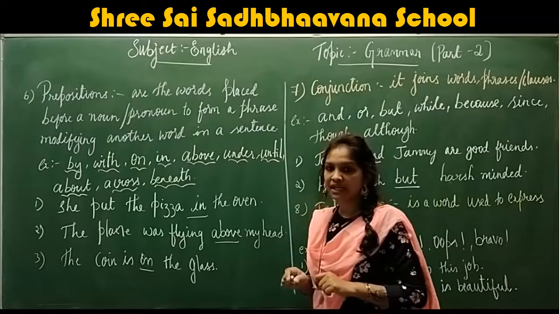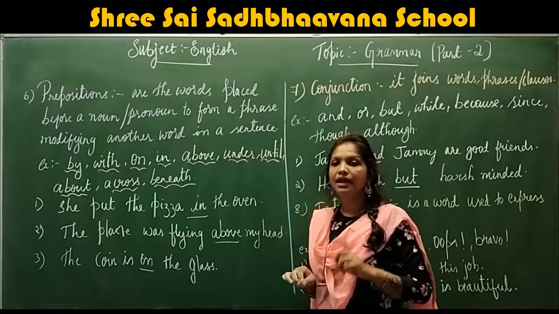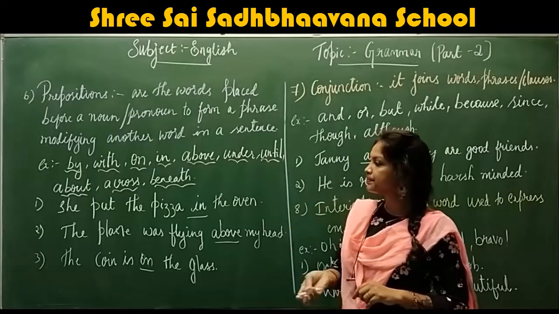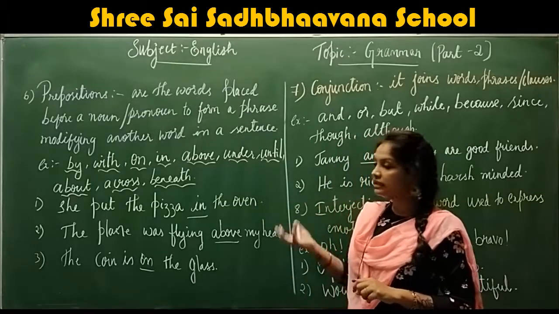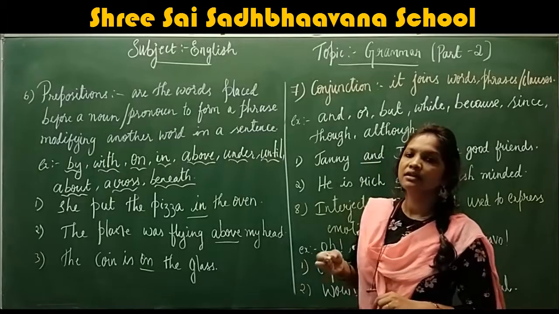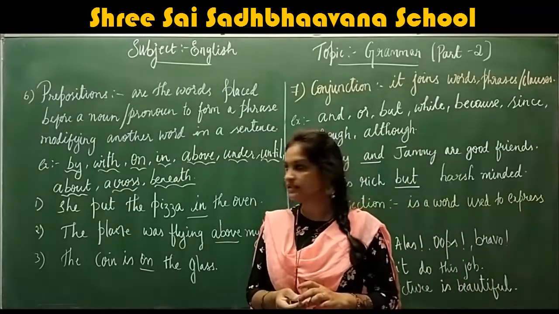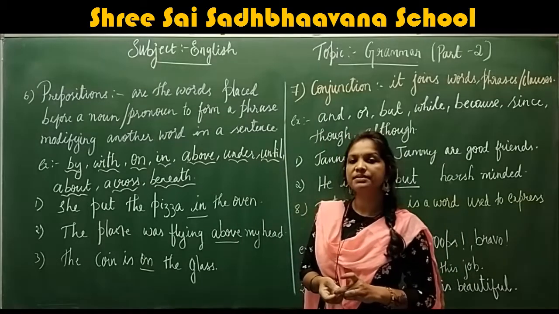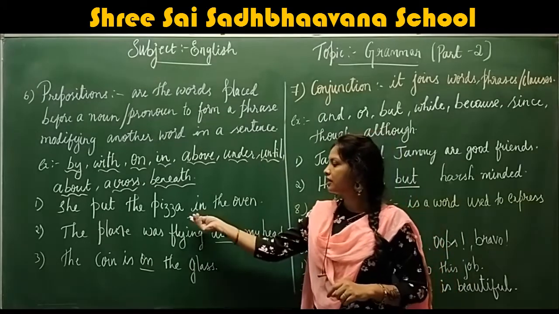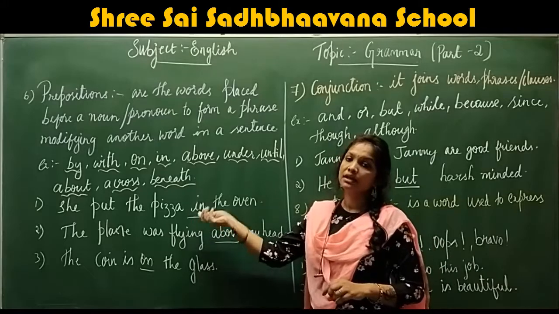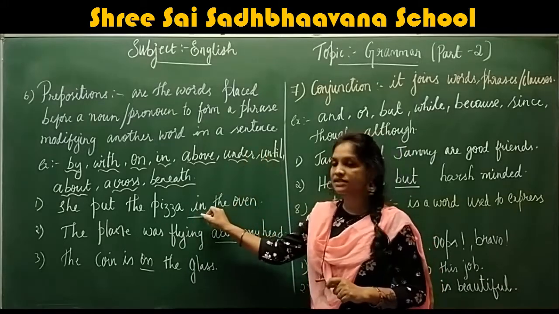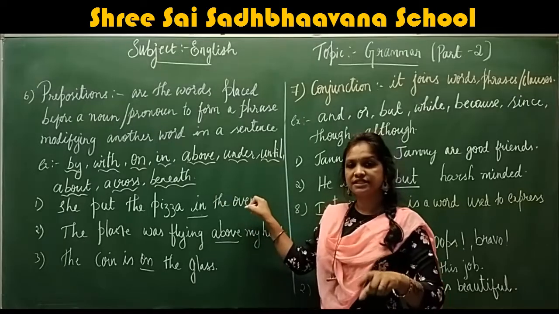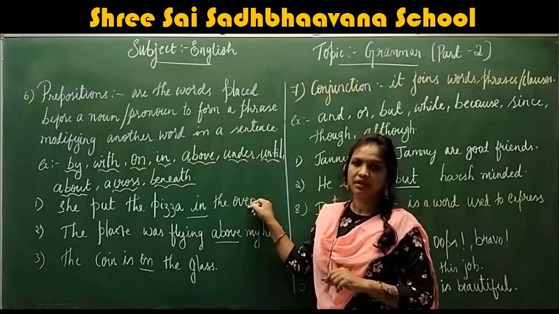For example: by, with, on, in, above, under, below, beneath, across, about, until. So these are a few examples for prepositions. The sentence: She put the pizza in the oven. So here the word in is a preposition which is showing the position of the pizza. Where is the pizza? In the oven. In means inside the oven.